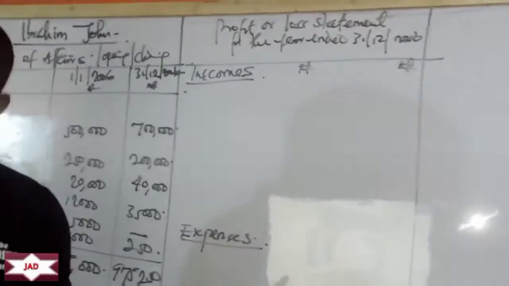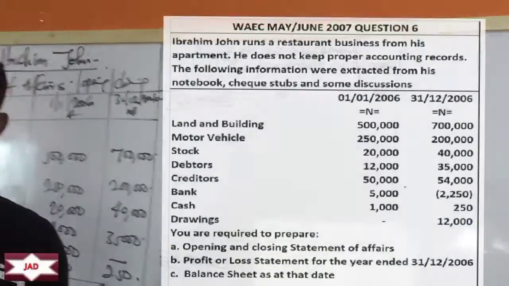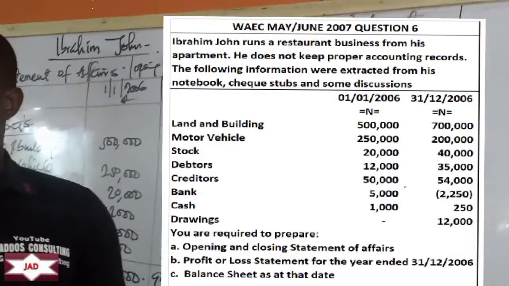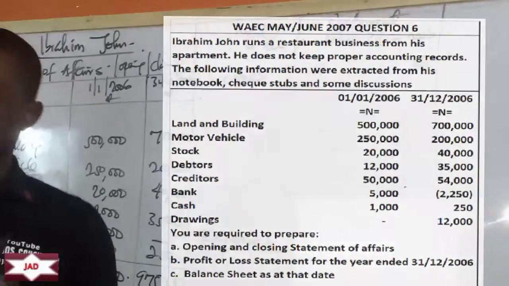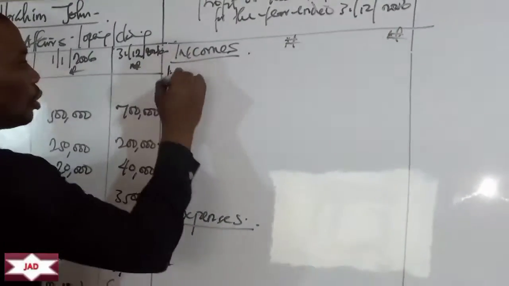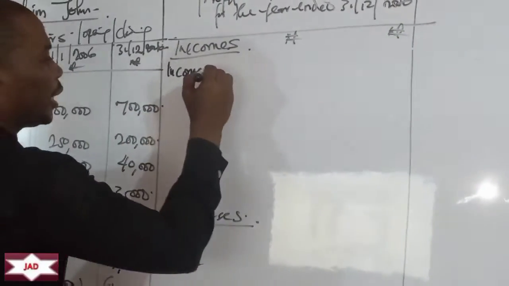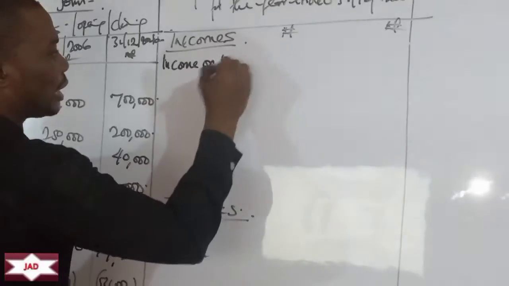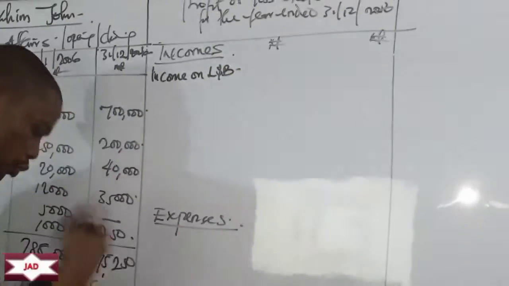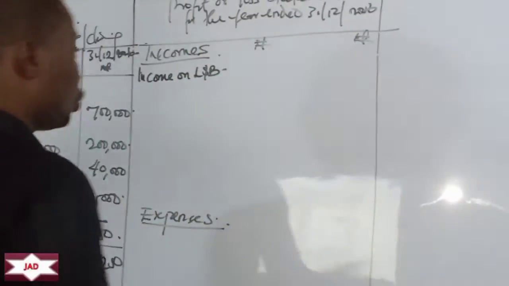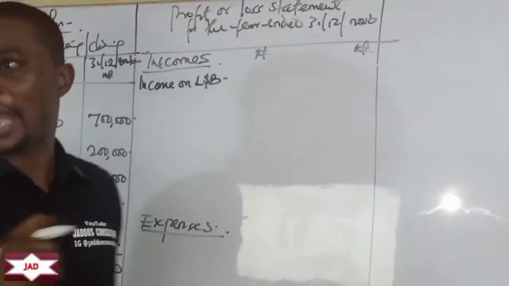So there's land and building as at 1st of January, 500,000. At the end of 2006, it's now 700,000. That means there's an income element of 200,000. So let's just say income, okay, on what? Land and what? Building. We want to call it revaluation income, whatever. Let's use that.